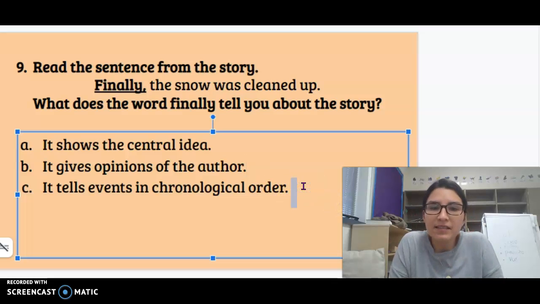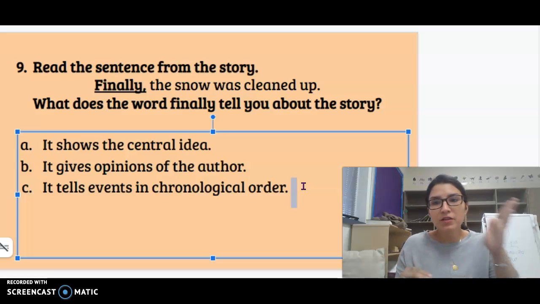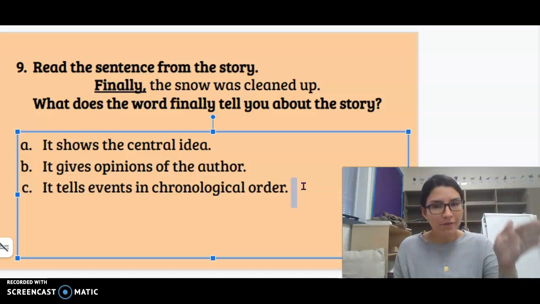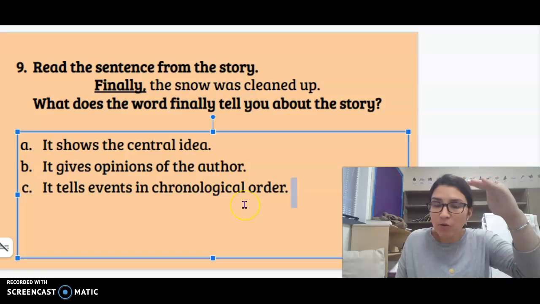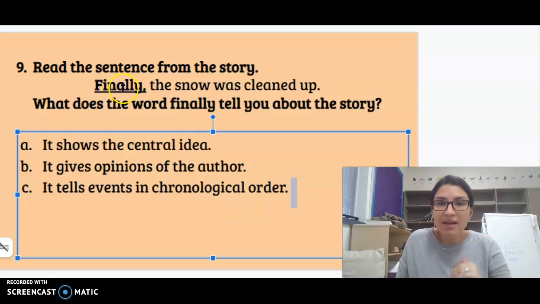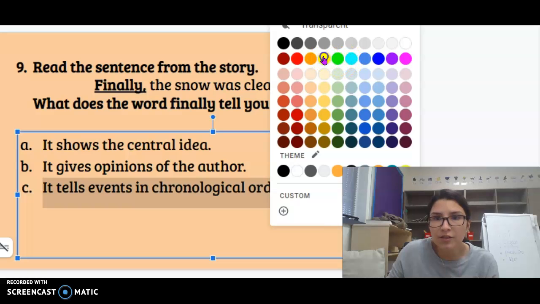C, it tells events in chronological order. Well, I taught you that chronological order is when you have steps that need to be followed in order. Step 1, 2, 3, 4. Or first, next, then last. Or first, next, then finally. That's chronological order, when you follow steps in order. Well, right here, this word, finally, lets us know that there are some steps, some events that happened in order, right? First, next, then finally. So letter C is the correct answer for question number 9.